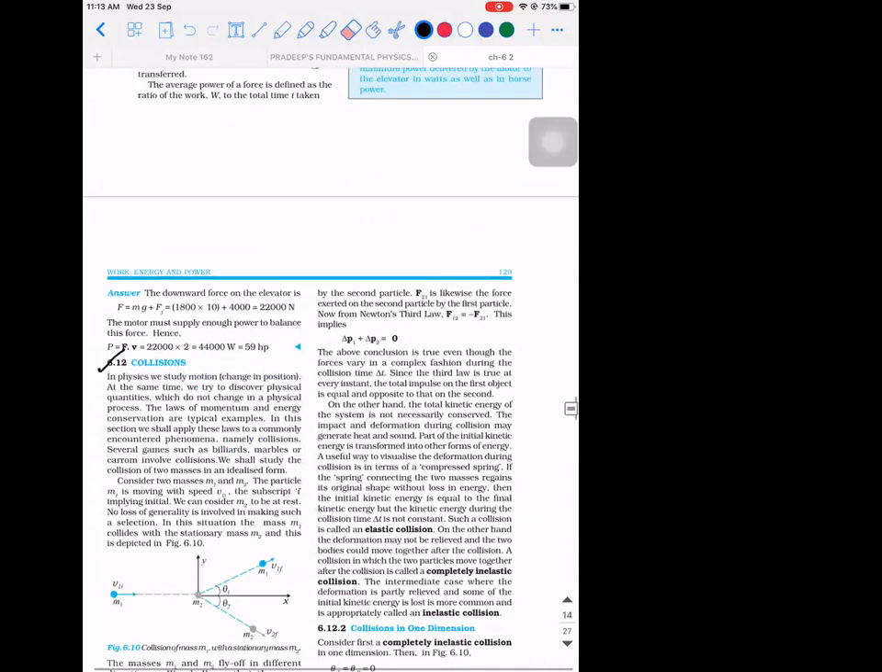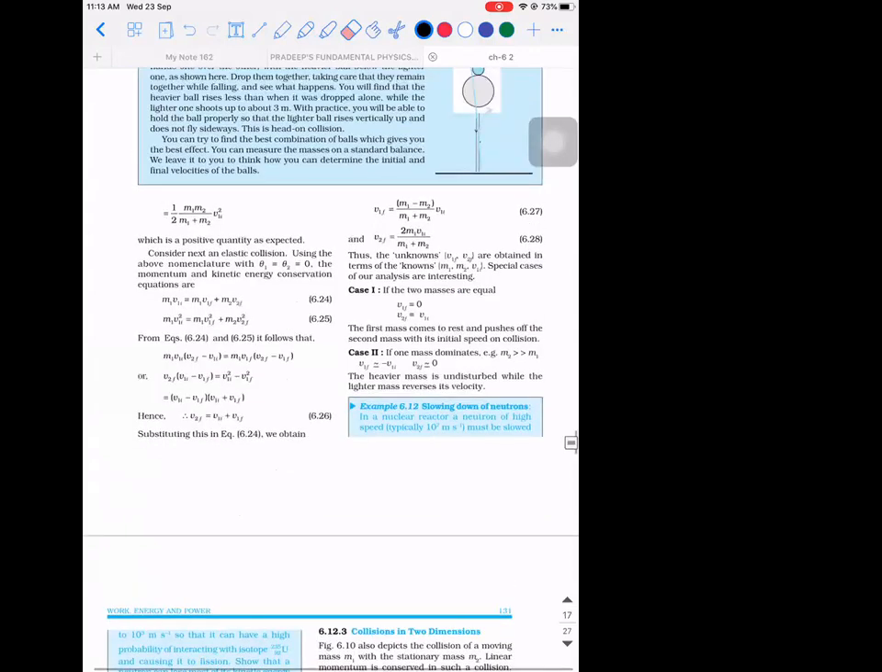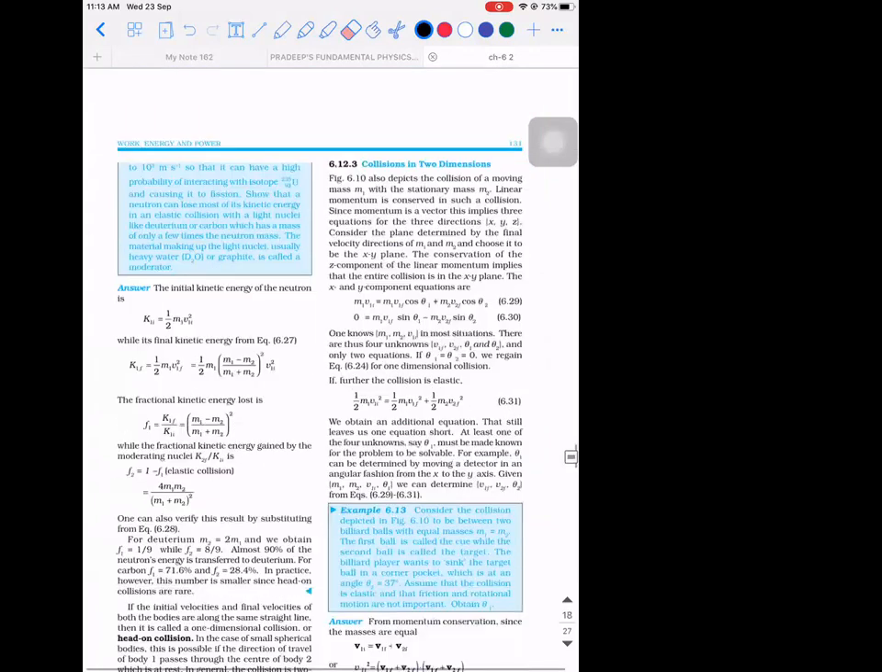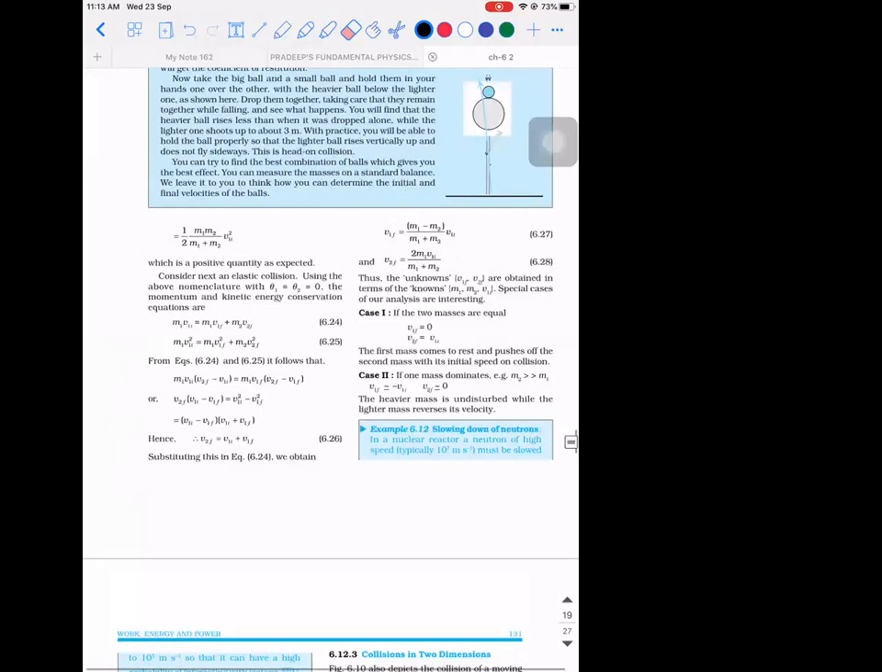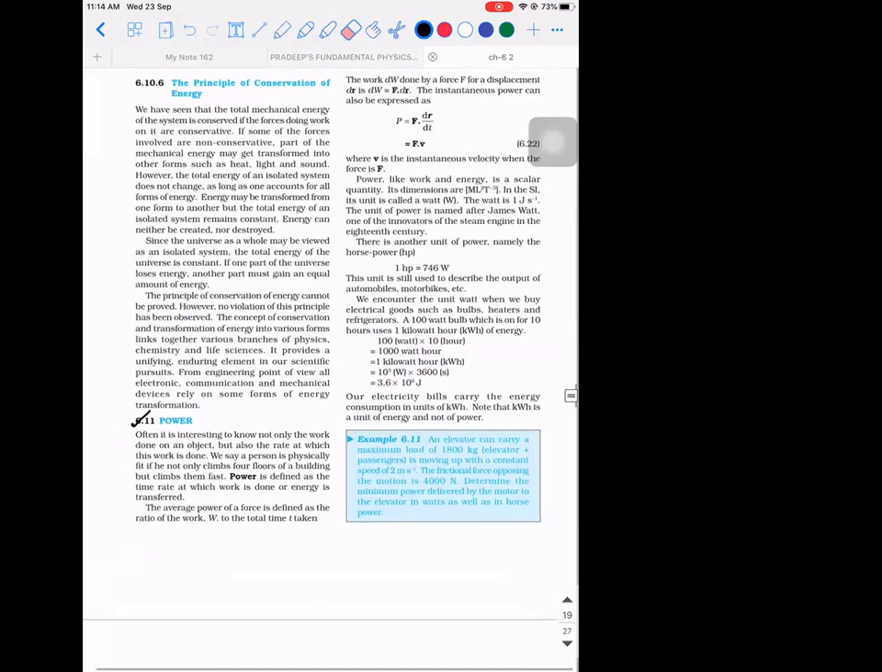So collisions we have completed, right? I'll suggest you one thing. Don't read the derivation from the textbook. They've used unwanted symbols like V2F, which means final velocity of second object, and all. Don't do that, you will get confused. So collision is completed. Yes, in the power, yes. Just wanted to see this.